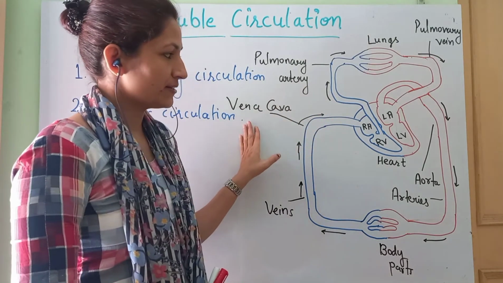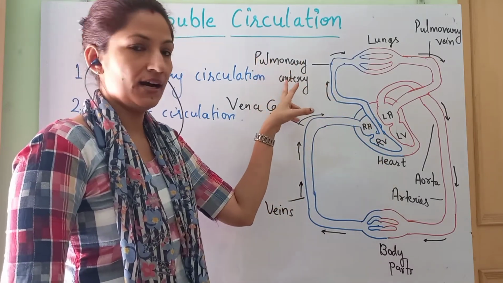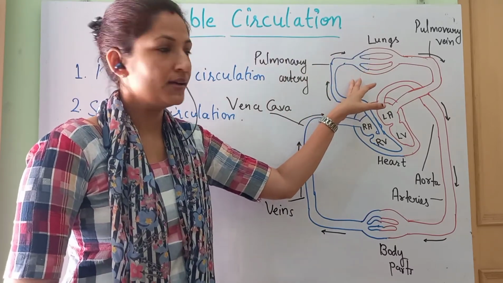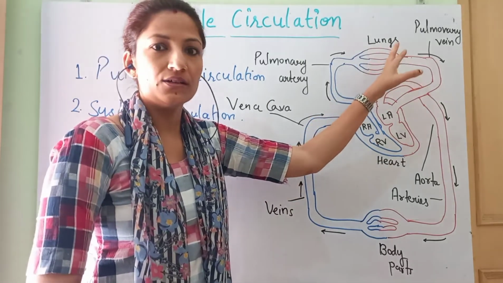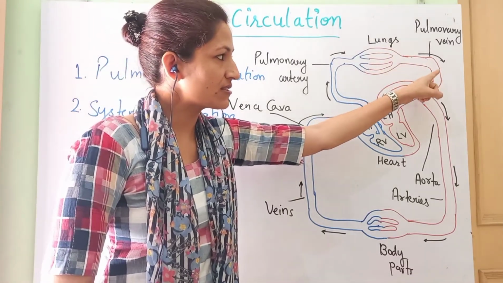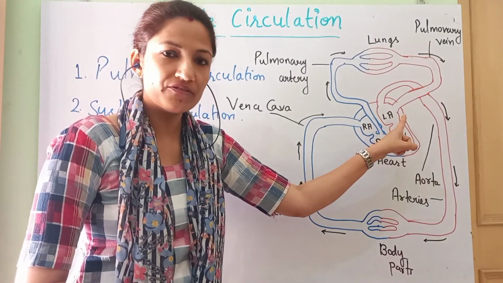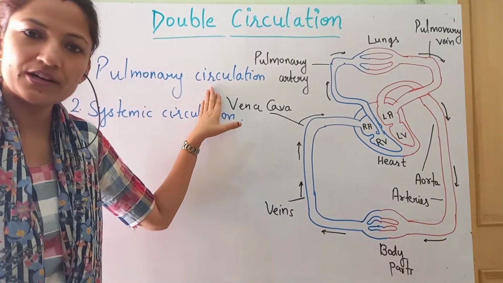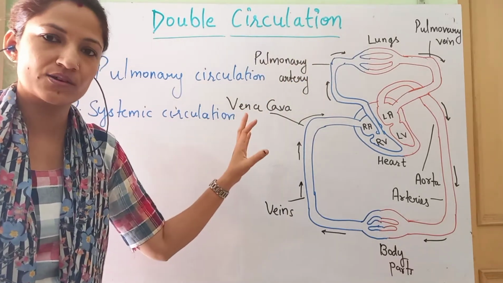When the blood from the right ventricle is pumped to the pulmonary artery, that takes the blood to the lungs. In the lungs, the exchange of gases will take place that results in the oxygenation of the blood. Blood now carrying oxygen. This oxygenated blood will be received by the left atrium of the heart. This is pulmonary circulation. Got it? That circulation which is related with the lungs, in which the lungs have a role.